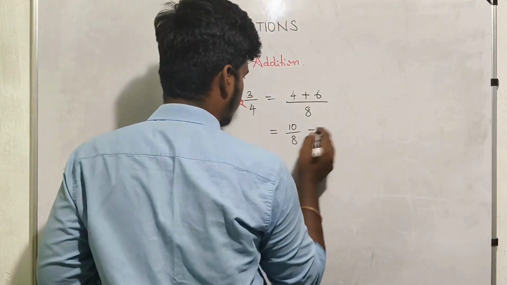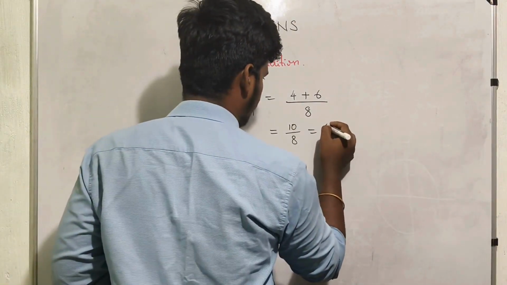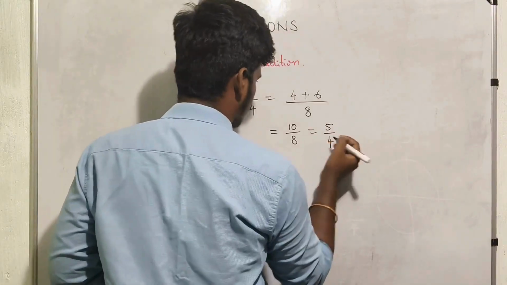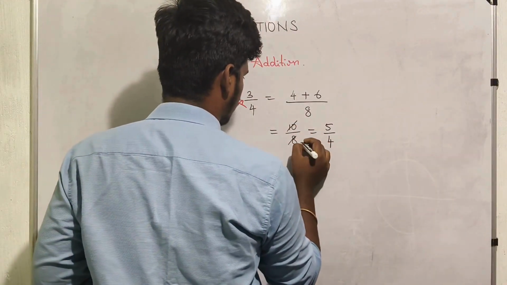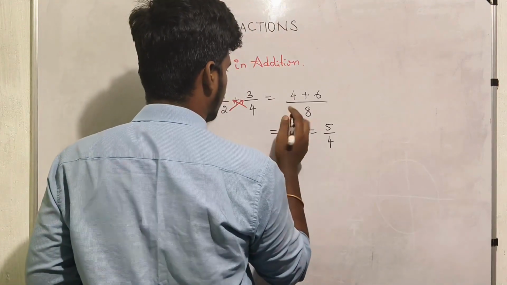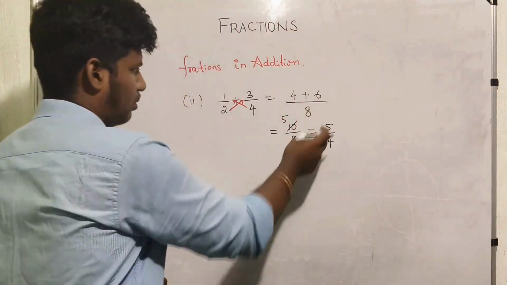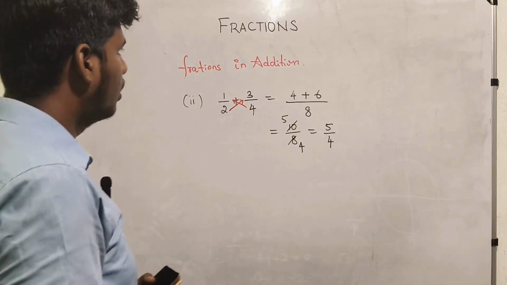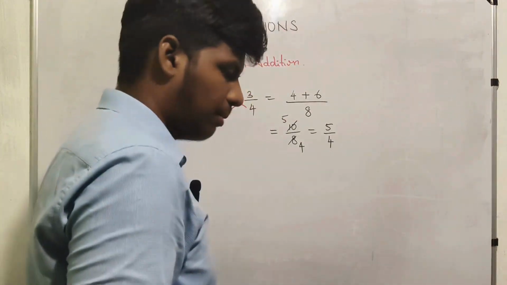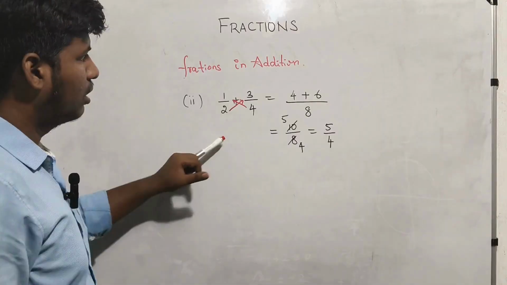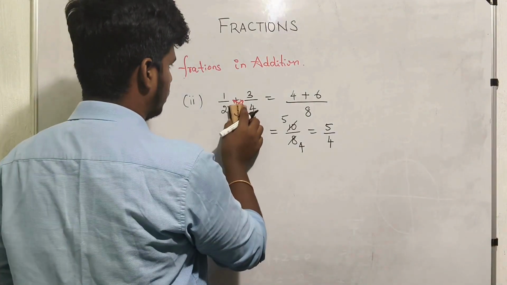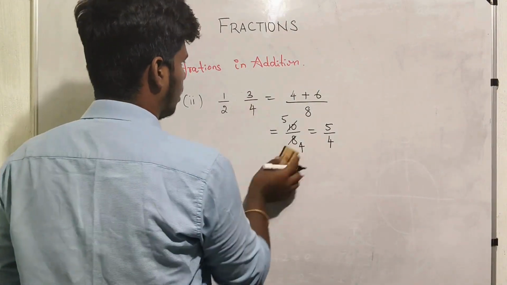In the two times table we cancel, so we get 5 by 4. So in a similar way, we have to do this same question in another method.